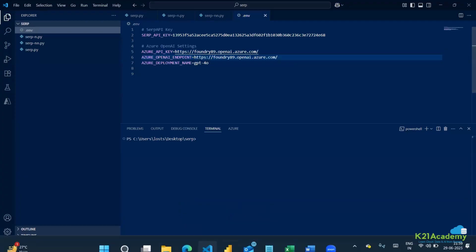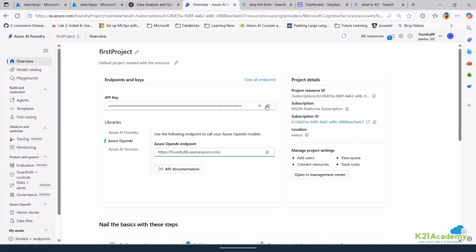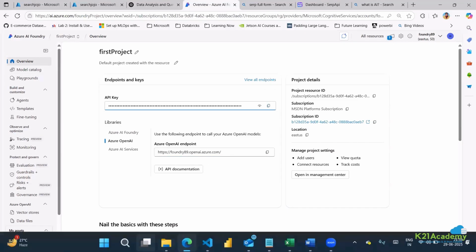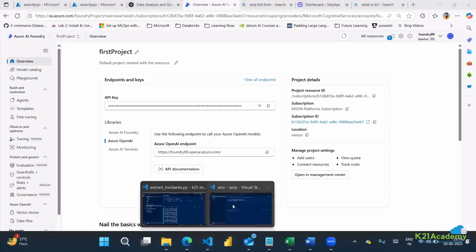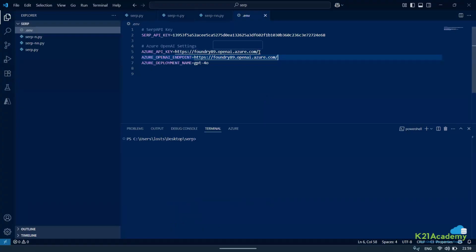I'll just copy this, and I need the endpoint. I have the endpoint, I just need the key, so let me just take the key. To be very frank, the results are really amazing. The kind of results that it generates are amazing. So let me just put it this way, and the models are there. Now let me just run.